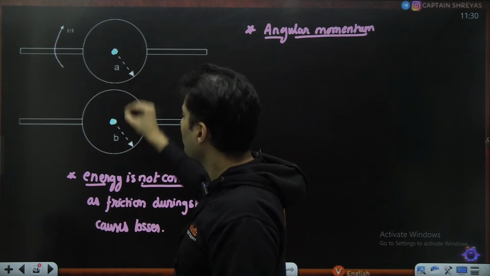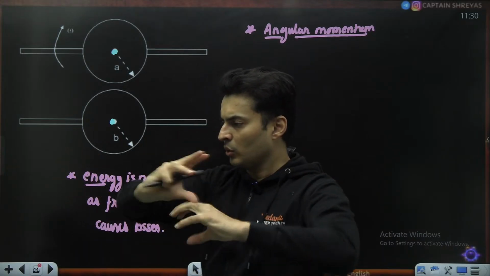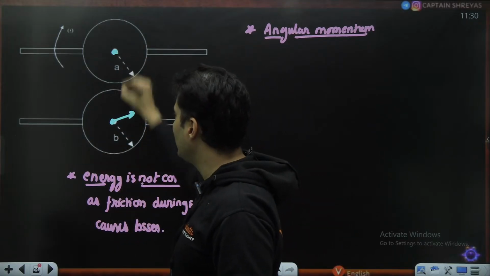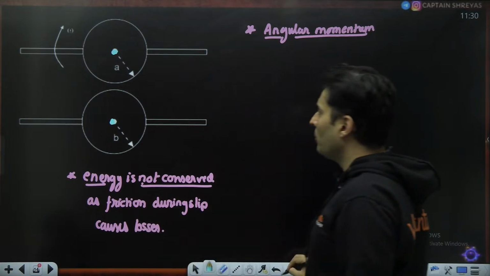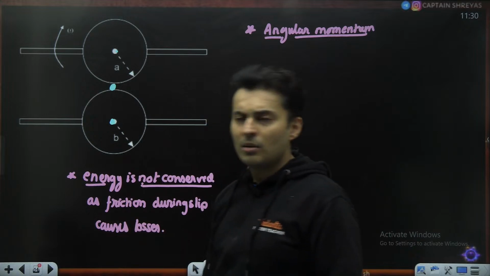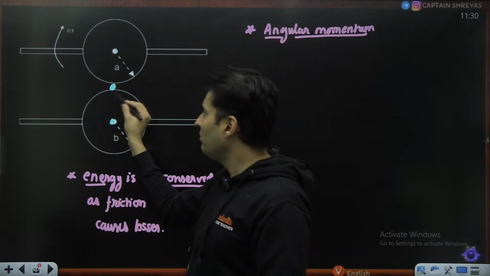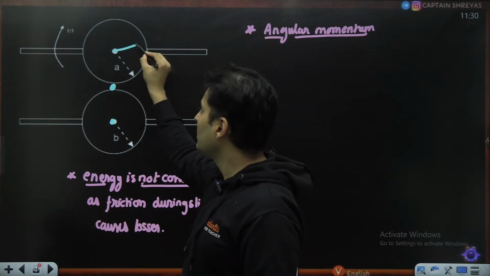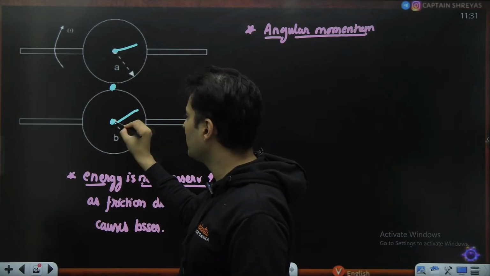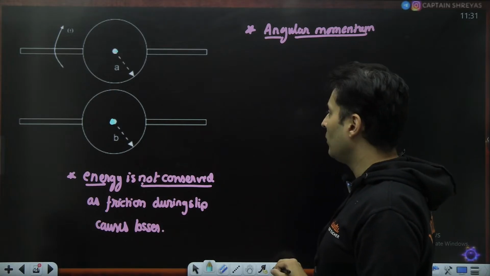If you take this point, then even this axis will try to move front or back because of the friction. So there will be a normal on the sphere. So there will be a force and there will be again a torque. So no matter where you go, even if you go just in between the point of contact, where both the spheres touch, friction might not give any torque, but there is a normal force acting by the axis on this sphere, and also a normal force acting on the other sphere. Both these normals will give torque. So definitely angular momentum cannot be conserved.